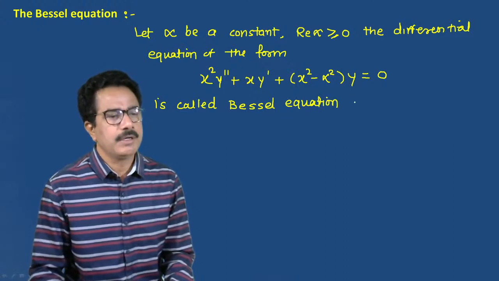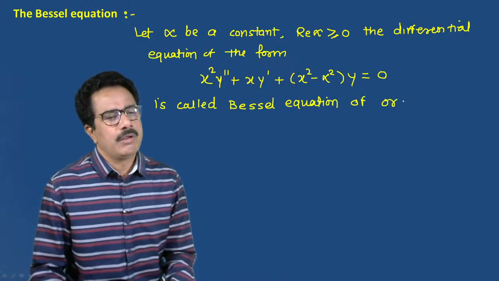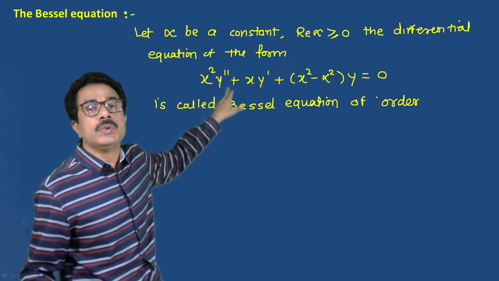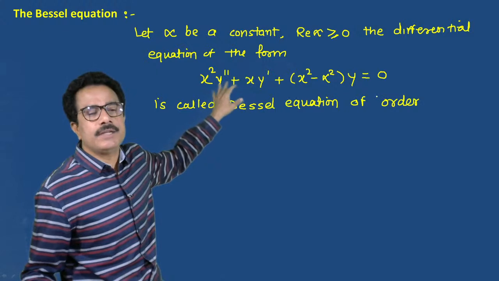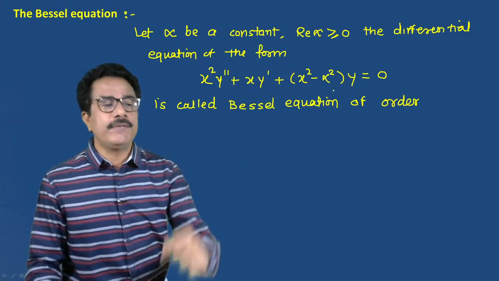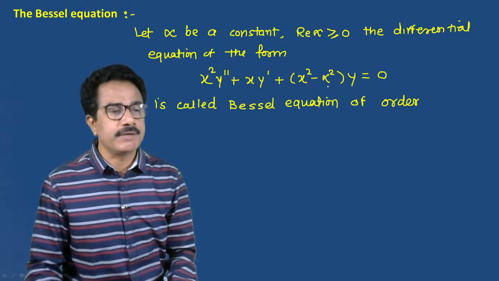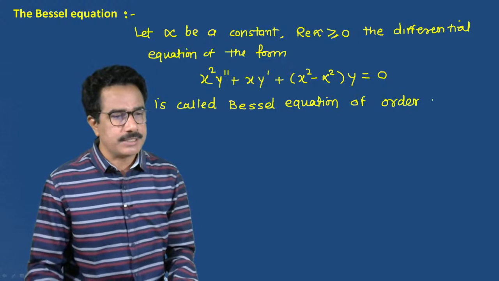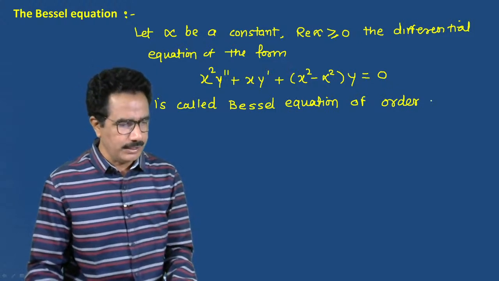Bessel's equation of order alpha. Actually, the differential equation is of order 2, a second order differential equation, but this is Bessel's equation and he defined the order of this equation, which depends on alpha. So, Bessel's differential equation of order alpha.